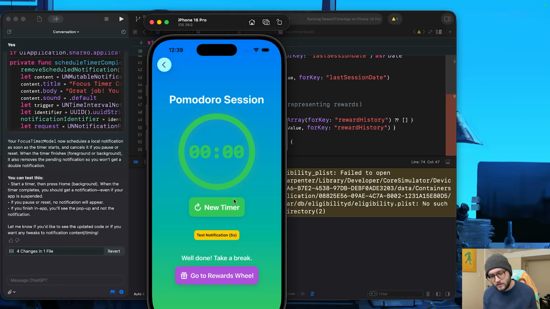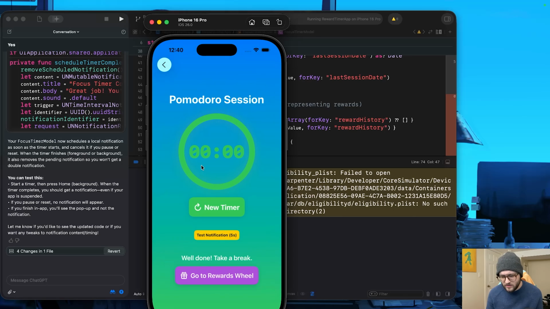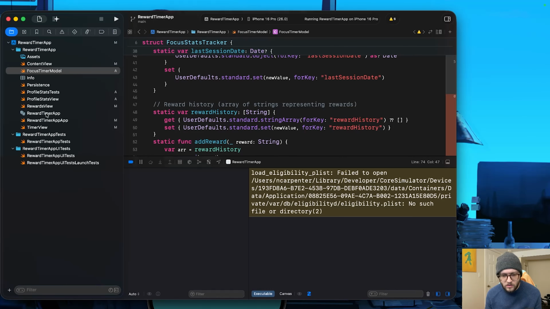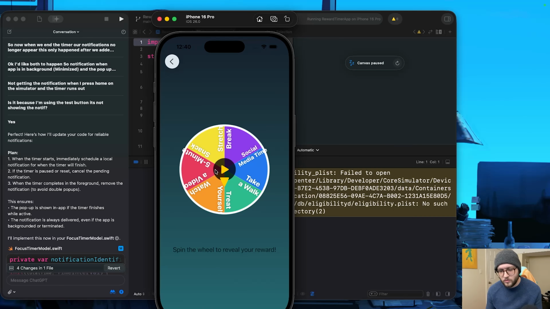Doesn't make sense. Next thing, the rewards wheel. I want to focus on the logic of this because working on the front end and the design was giving me a legitimate headache. So, great progress so far. The next order of business was to work on the back end of our timer a little bit more and to duplicate the timer logic, so when we did earn a reward, we'd be able to set a timer for that as well.